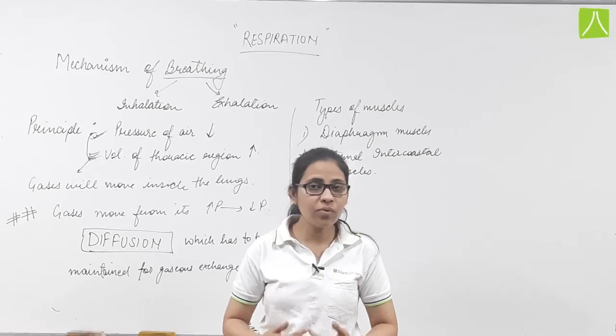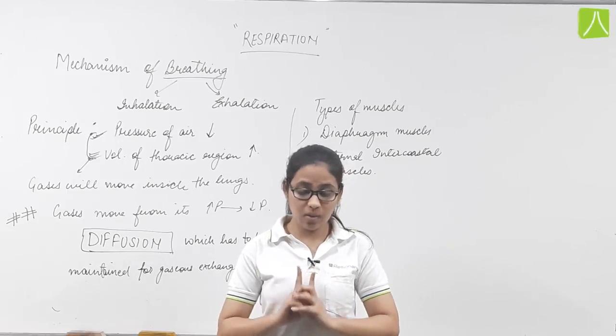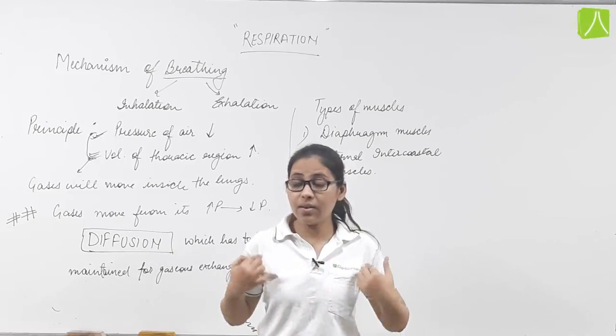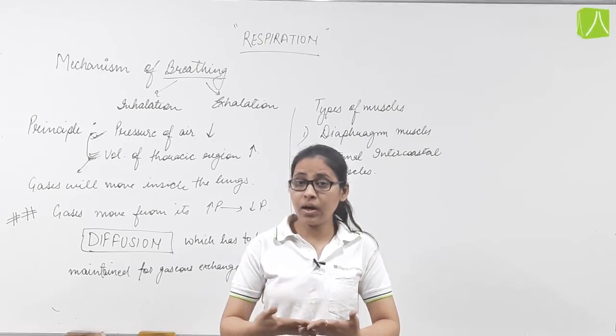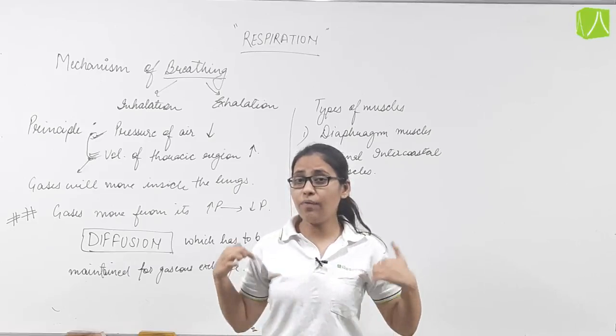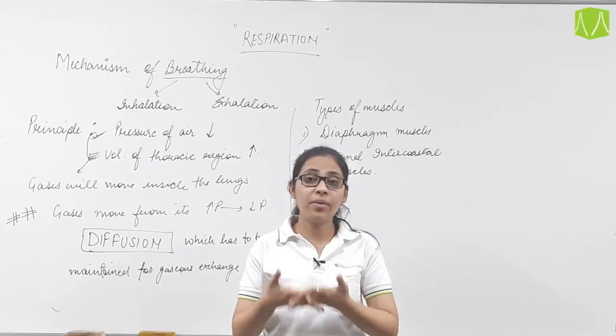Sternum is the single bone which is present at our ventral surface. The ribs are attached to this sternum from the anterior part, or we can say from the front part, and the other end of the ribs is attached dorsally with the vertebral column.